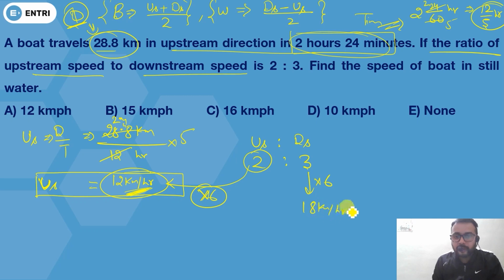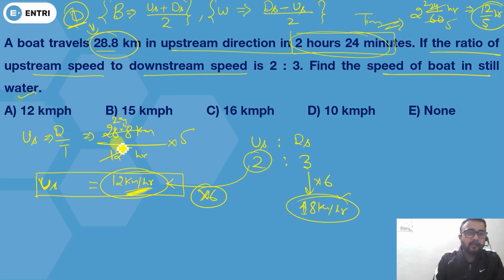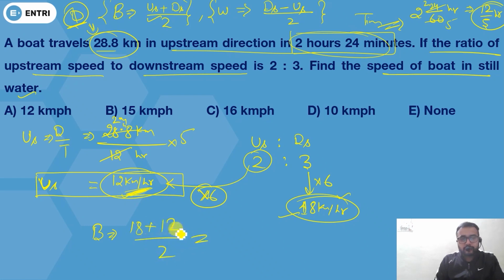18 kilometer per hour. What are you going to get? You're going to get 18 kilometer per hour. So if this DS is 18 kilometer per hour, now you have to find the speed of boat in still water. So I have already told you your boat will be (US plus DS) by 2. You already know DS, you already know US, and divided by 2. So 18 plus 12 is 30 by 2. You're going to get 15 kilometer per hour.